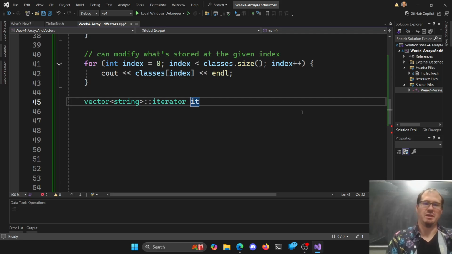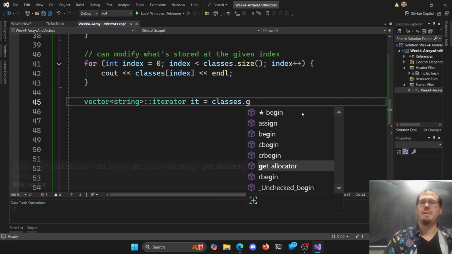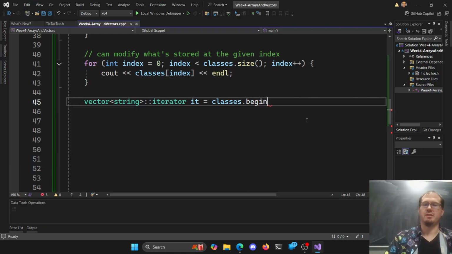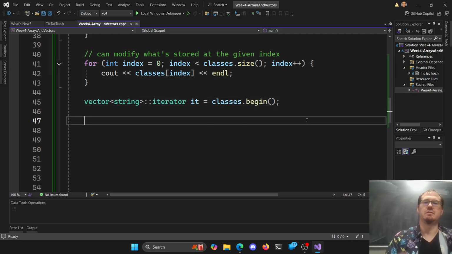Sure, why not? it. And then we can assign it my classes.begin, which is the beginning location here. Notice it's an iterator. Looks a little weird, but that's okay. So begin, I believe that's a function call. Okay, so we start at the beginning.